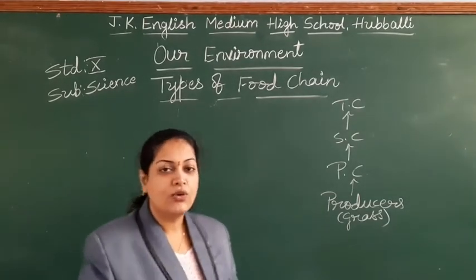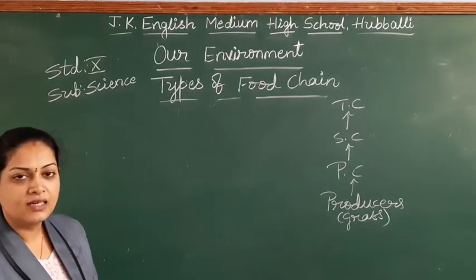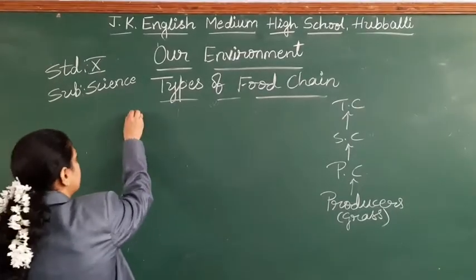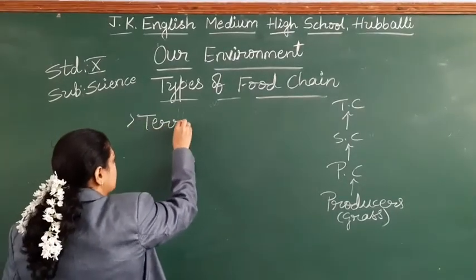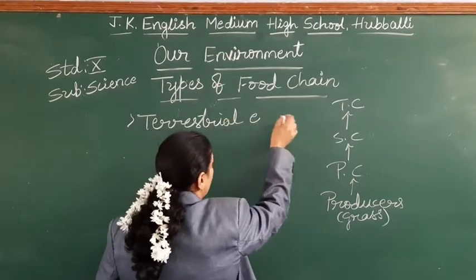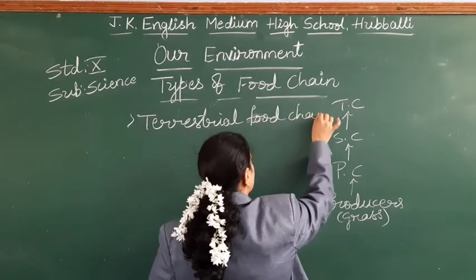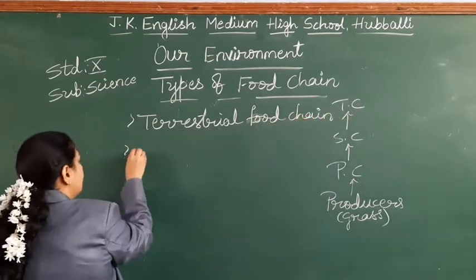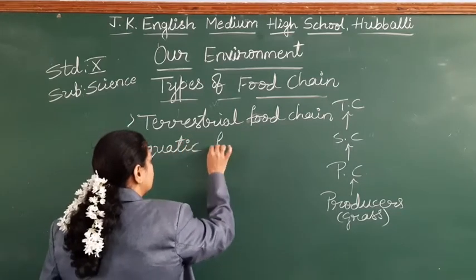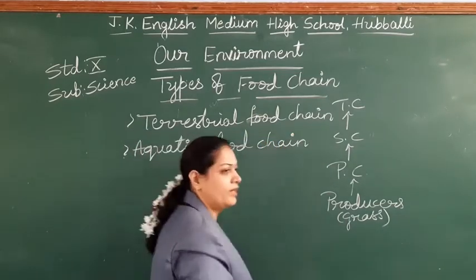In the food chain, we find types, called types of food chain. The first type is the terrestrial food chain, and the second is the aquatic food chain, the food chain of the aquatic ecosystem.